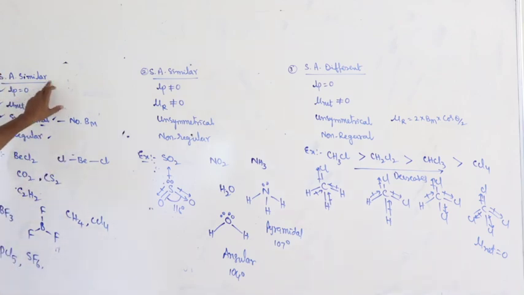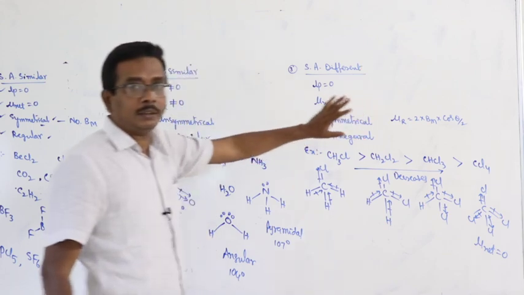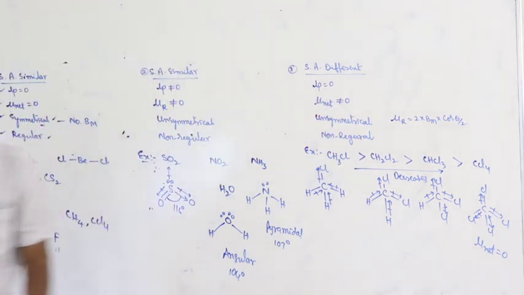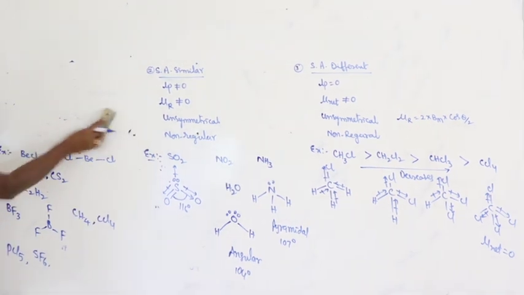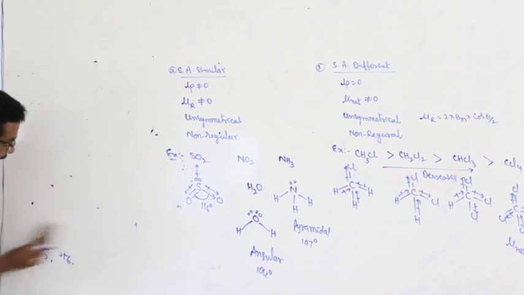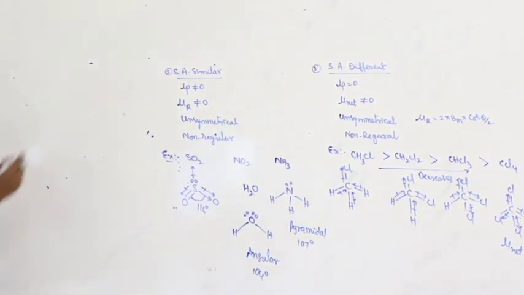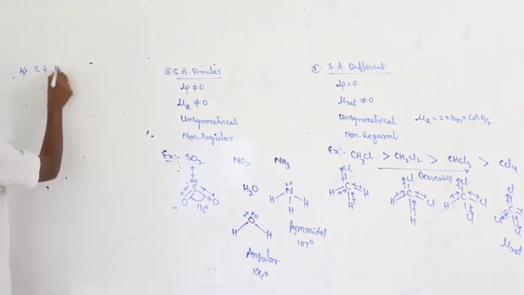Surrounding atoms are similar. Surrounding atoms are different. These two are one category, and the fourth one comes under the same. What is that? Fourth one: surrounding atoms are different.